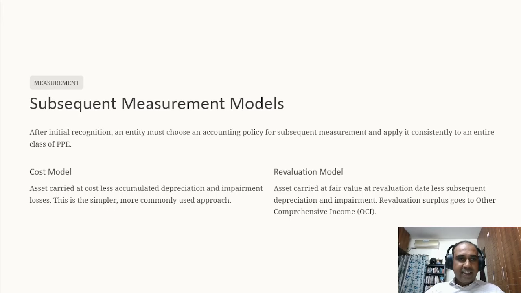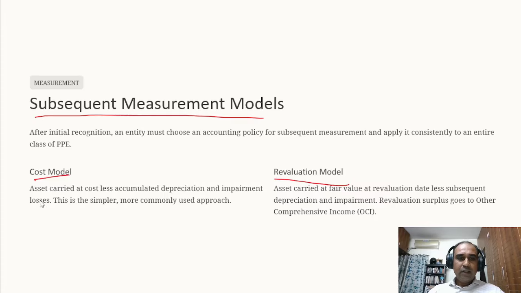Now, in this standard, they have discussed the subsequent measurement model. See, there are two models which the company adopts, either a cost model or a revaluation model. I will be touching this very briefly, not in detail. Generally, most of the companies opt for a cost model.